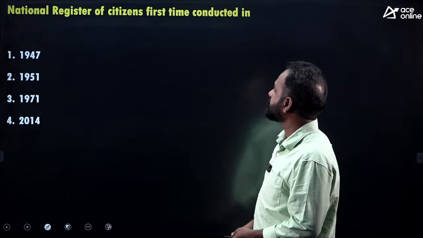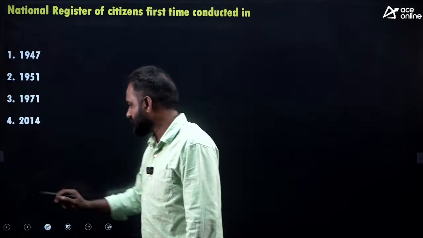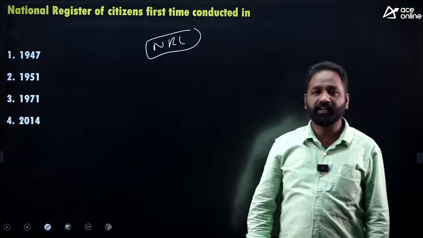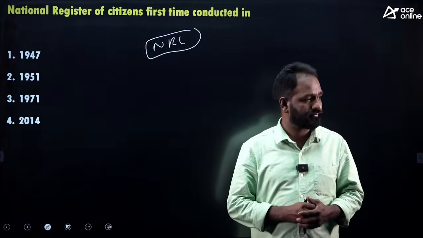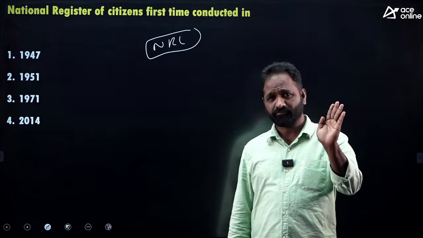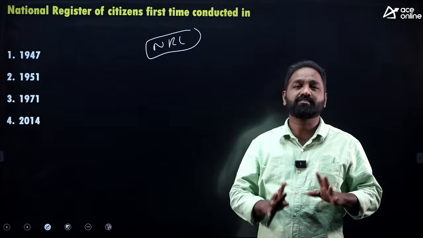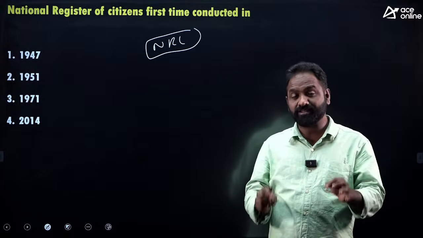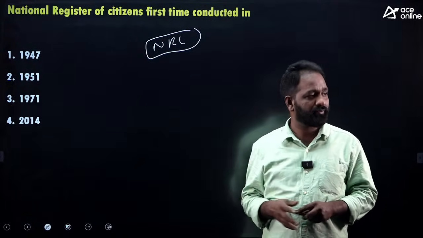Next, National Register of Citizens, first conducted in NRC, and recently also in the news. NRC means National Register of Indian Citizens, simply National Register of Citizens. Simply it is like a list. When you go to a village, all members' list will be there, right? Same like that, the Indians list or database, who are Indians. All citizens' data will be there. Like any other database, all the Indians' data will be there. It is called NRC.